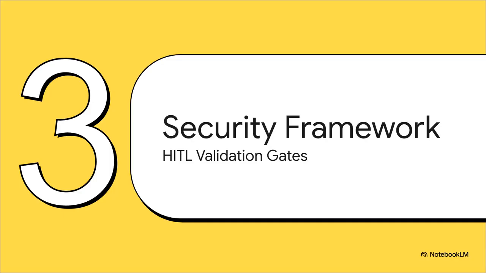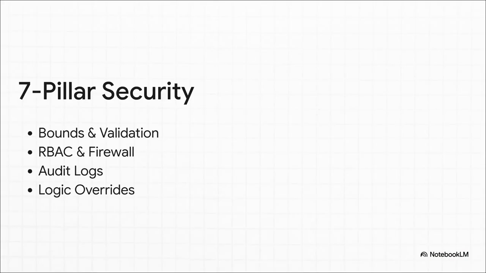Next up, security and human-in-the-loop gates. An enterprise system is only as strong as its safeguards, so let's break those down. We implemented a rigid 7-pillar security framework, which you can audit in Section 15. It's comprehensive. We enforce strict input validation bounds, absolute cost limits to reject absurd figures, role-based access control, and an immutable JSON audit log with SHA-256 hashing for complete cryptographic traceability.